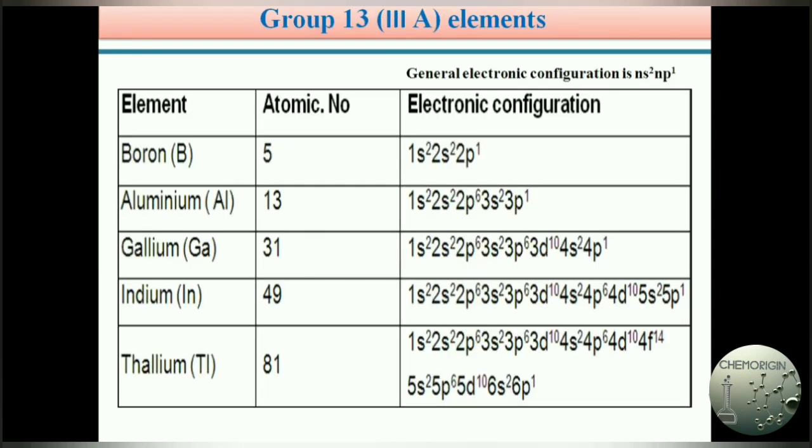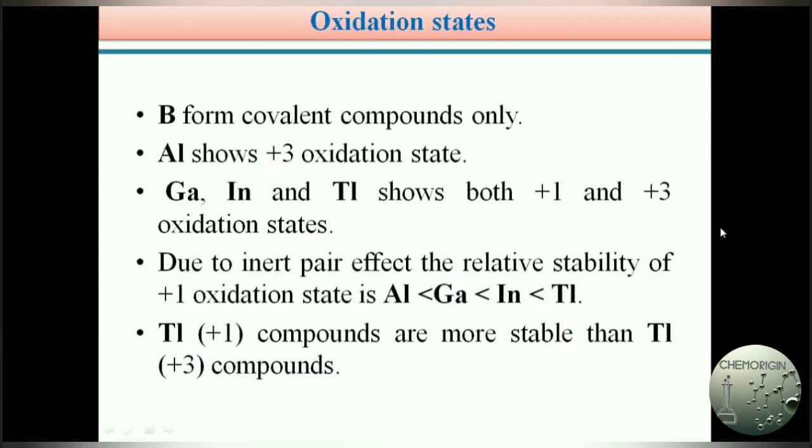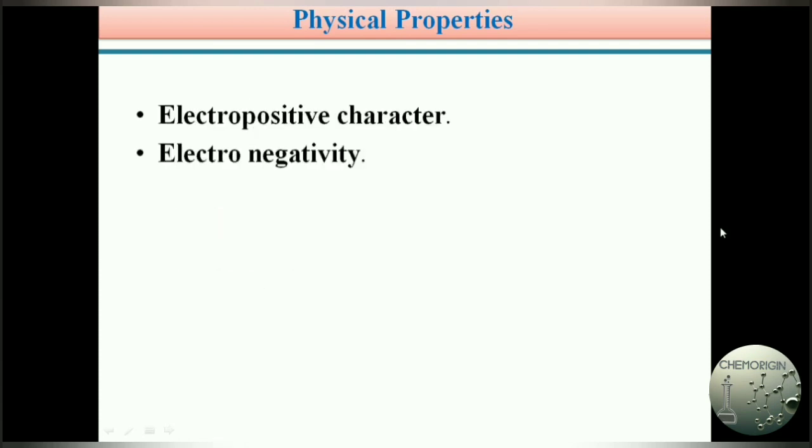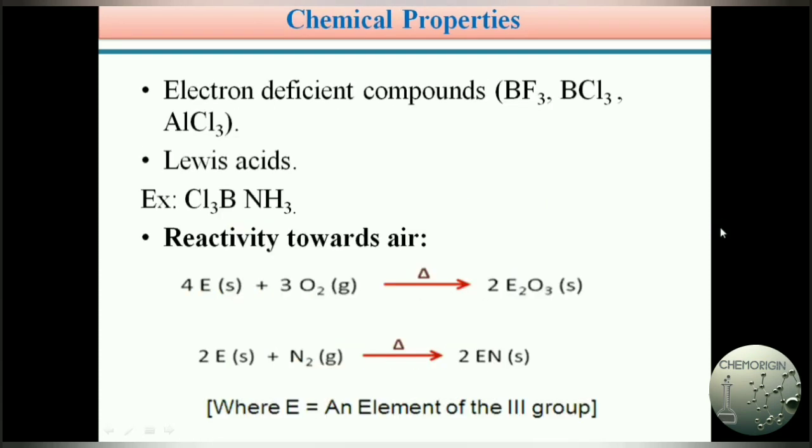What are the third A group elements, their general electronic configuration, and their oxidation states, and how they vary. Some of the elements show +3 and some show both +1 and +3, and the stability order of +1. Then physical properties: atomic radii, ionic radii, density, melting point, boiling point, ionization energy, electropositive character, electronegativity, and their chemical properties.